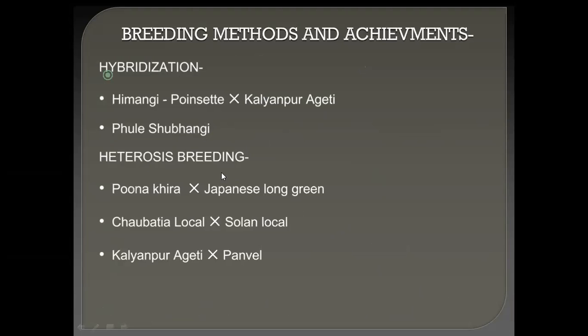Then heterosis breeding, that is Pune Kira into Japanese Long Green, then Chowbatia local into Solan local, then Kalyanpur Agati into Panvel. These are the important crosses of heterosis in cucumber crop. This is the method of breeding in cucumber crop, that is introduction, selection, in which mass selection, hybridization and heterosis. These are the important breeding methods and achievements we discussed method wise. Okay, so thank you all of you for watching this video.